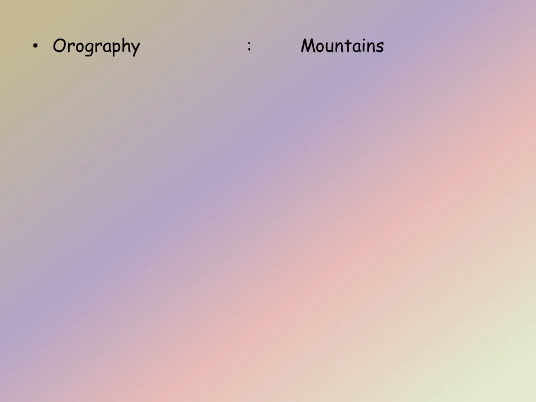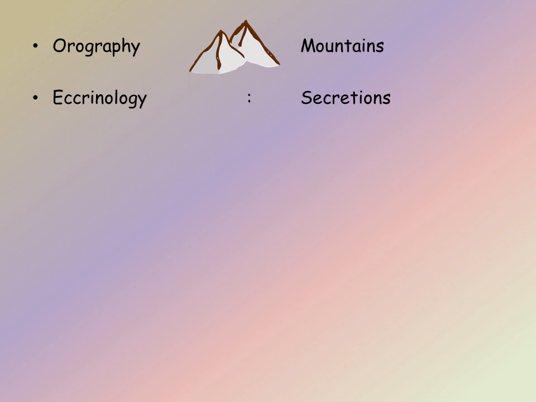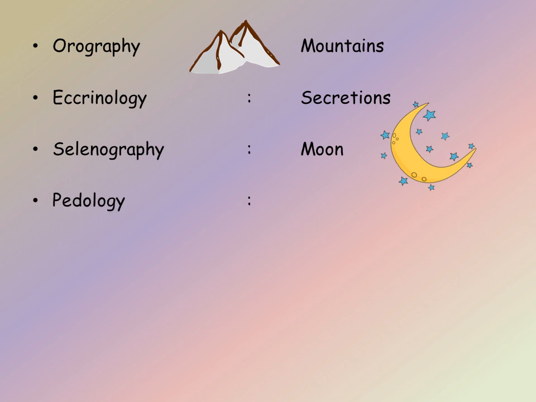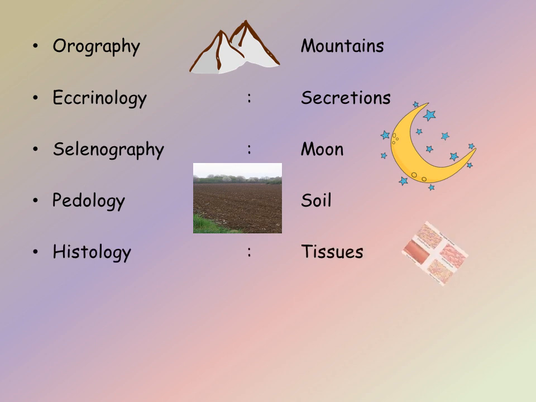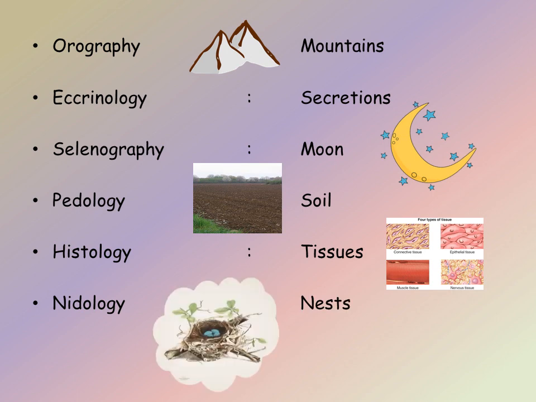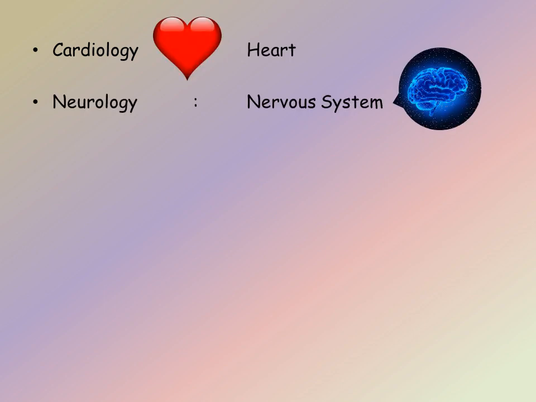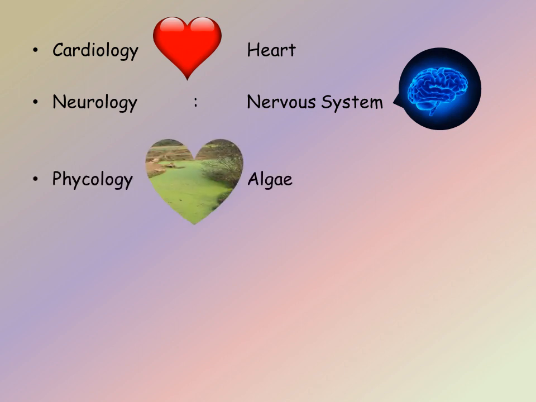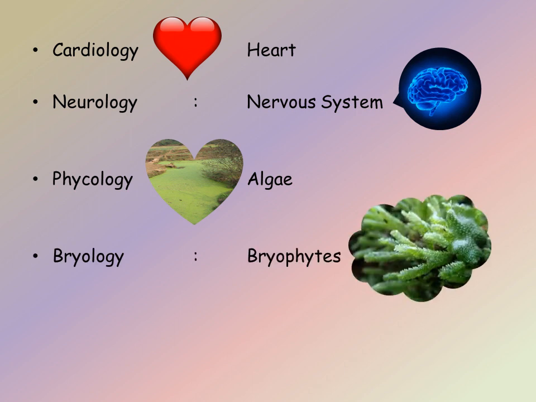Study of mountains is called orography. Study of secretions is called encrinology. Study of moon is called selenography. Study of soil is called pedology. Study of tissues is called histology. Study of nests is called nidology. Study of heart is called cardiology. Study of nervous system is called neurology. Study of algae is called phycology. Study of bryophytes is called bryology.